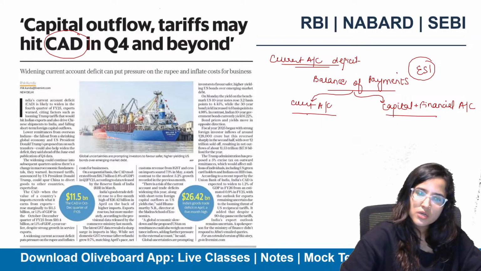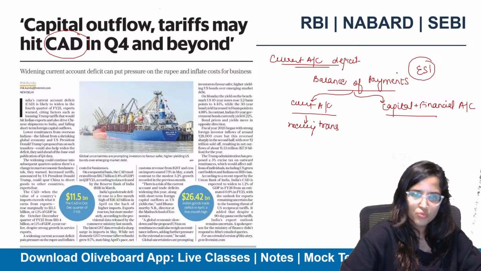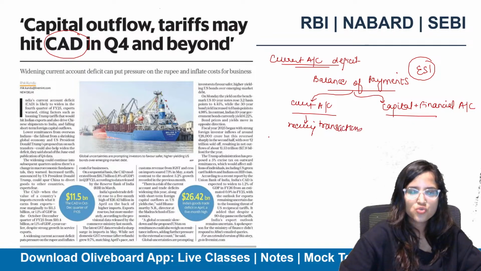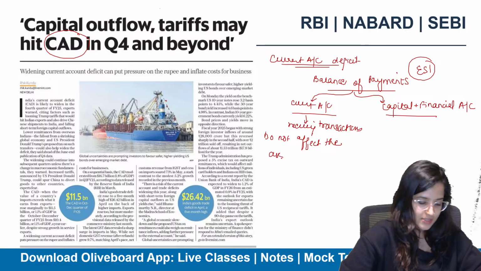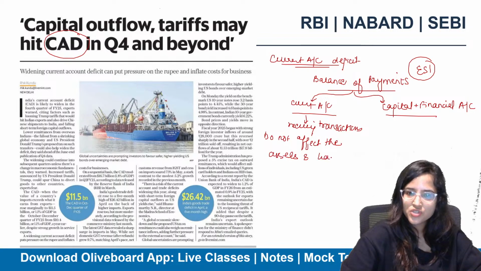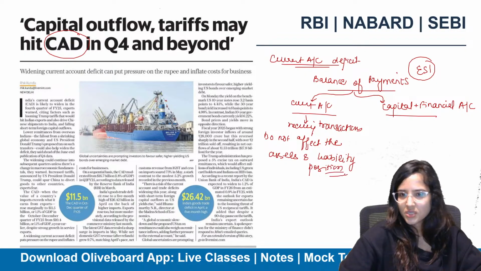Current account is related to the recurring transactions that happen on almost a daily basis, which do not affect the asset and liability position of a country. These are recurring in nature.